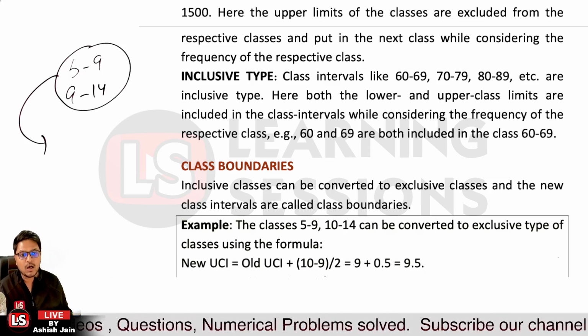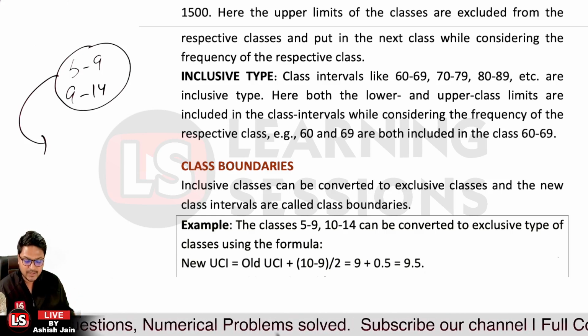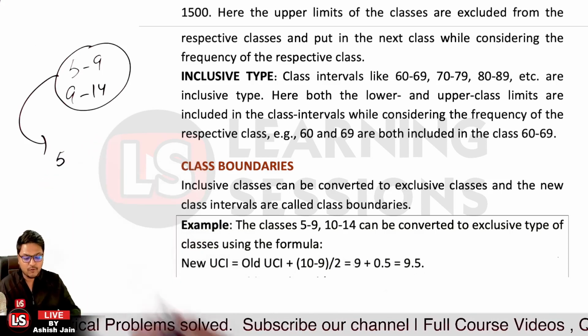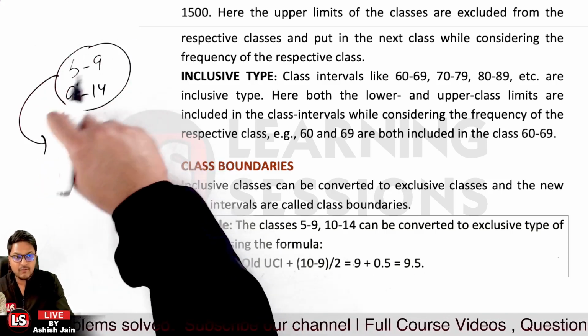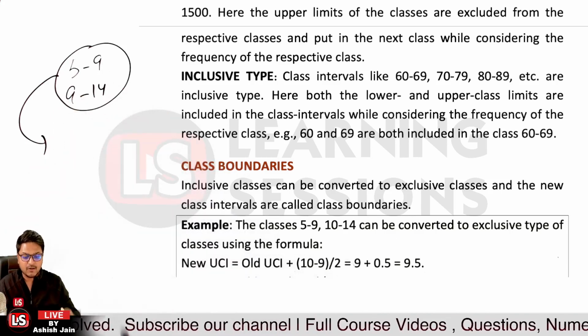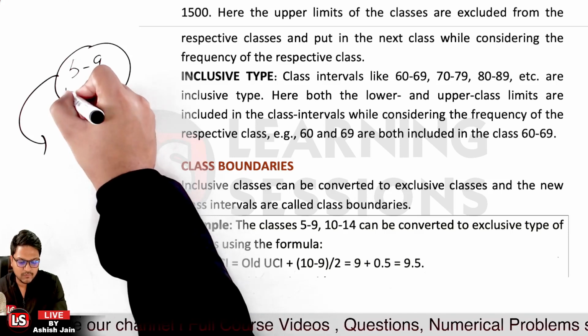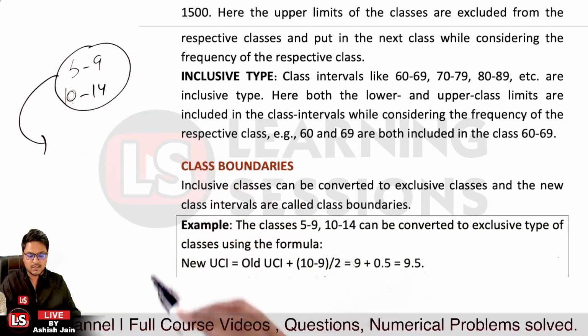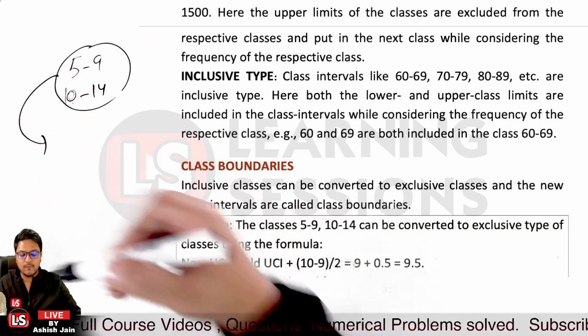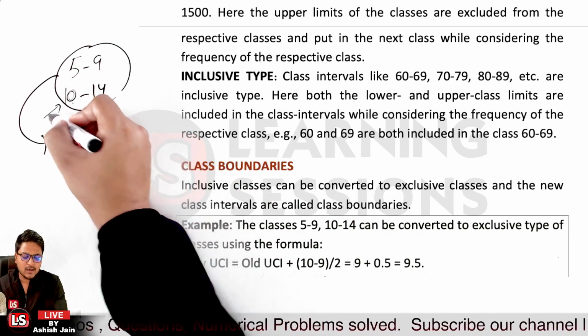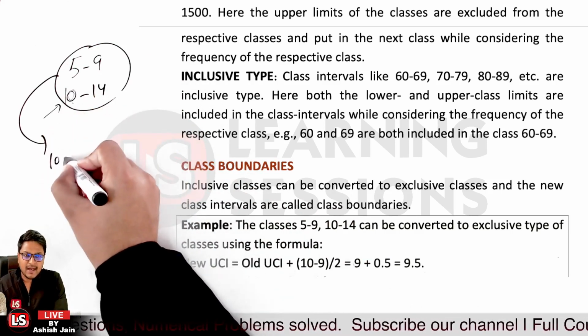It will be equal to the old upper class interval, that is 5 over here, or we can simply say we are covering it for the next part, that we are covering it for 2 over here. Then in this particular case it will not be 9, it will be 10, because it is inclusive. So it cannot be covered in 2 parts. So we have 5 to 9 and 10 to 14 over here.